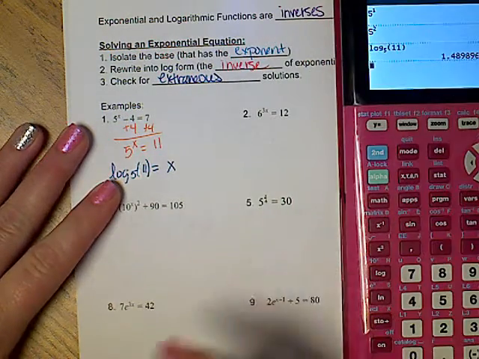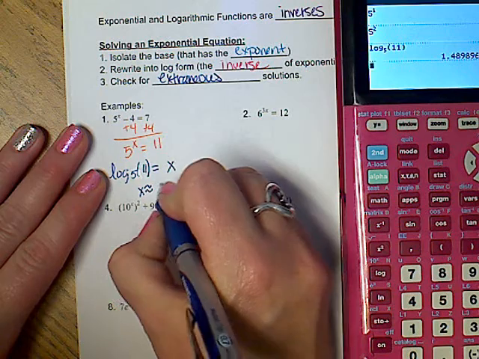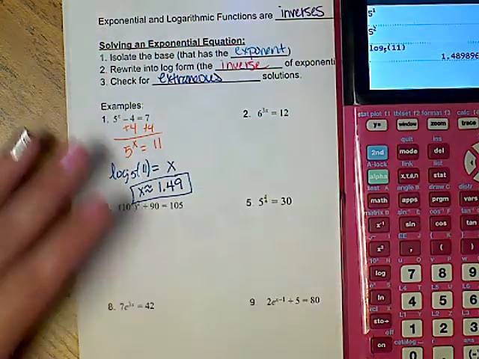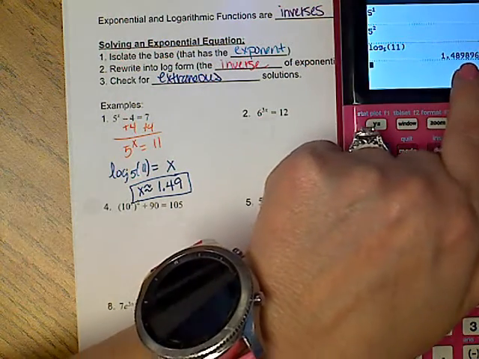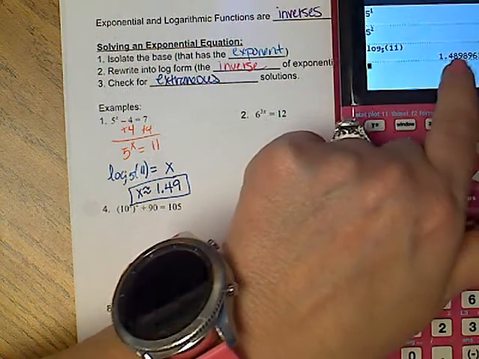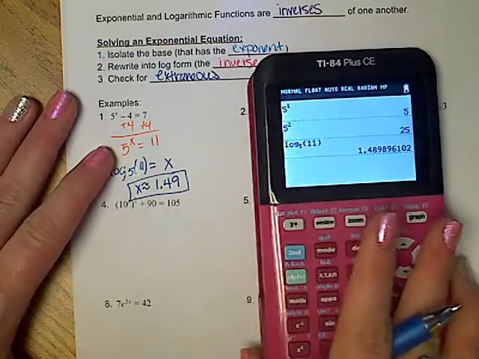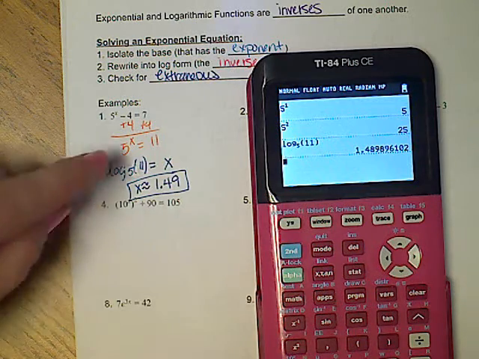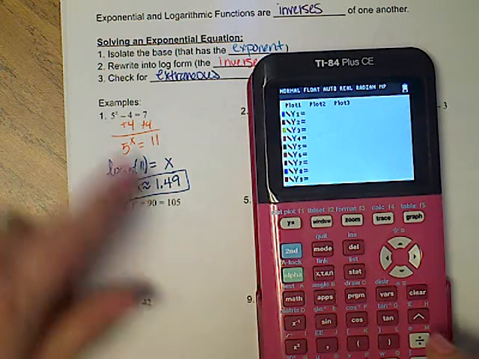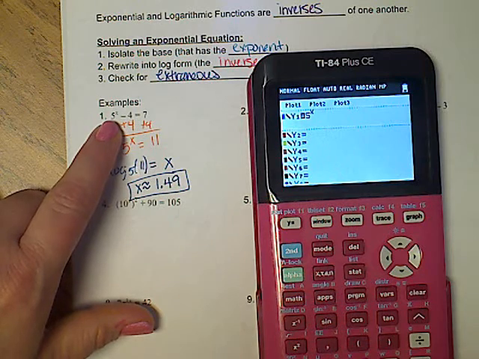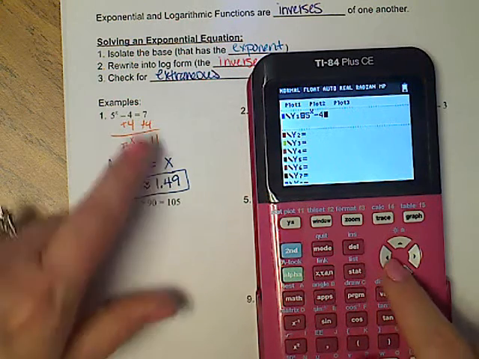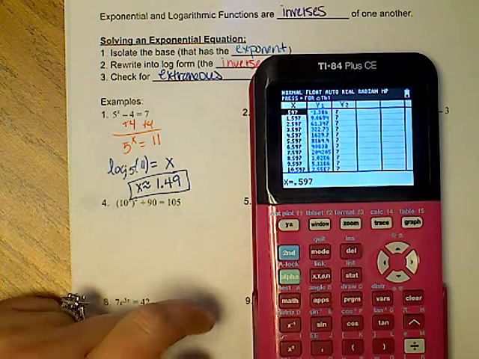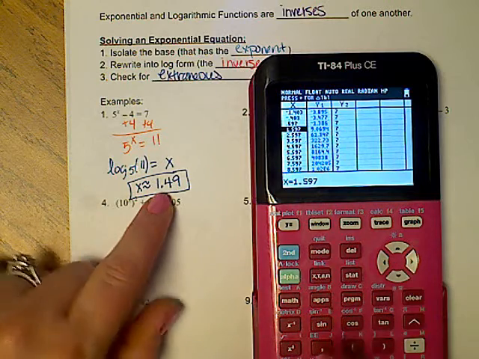I'm going to round, so x is about 1.49. Why do I round like that? I'm going to round to the hundredths. 8 is followed by a 9, so we round up. When I check this in my calculator, I'm going to be close, but I'm not going to be exact because I rounded my answer. So when we go to y equals, we're going to write 5 raised to the x minus 4. 7 goes into y2. When I go to the table, I got some crazy decimals in here, but I need 1.49.